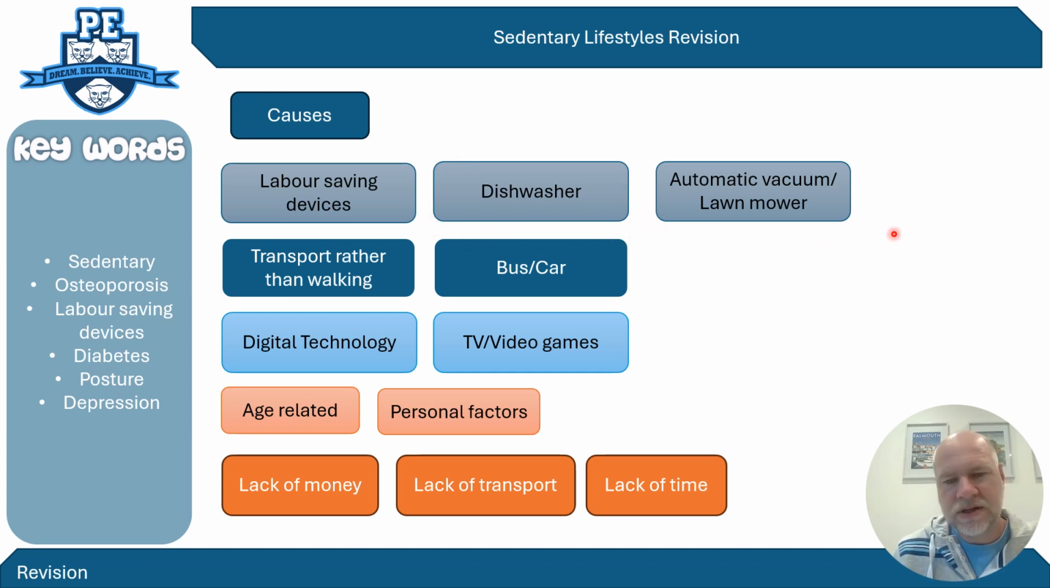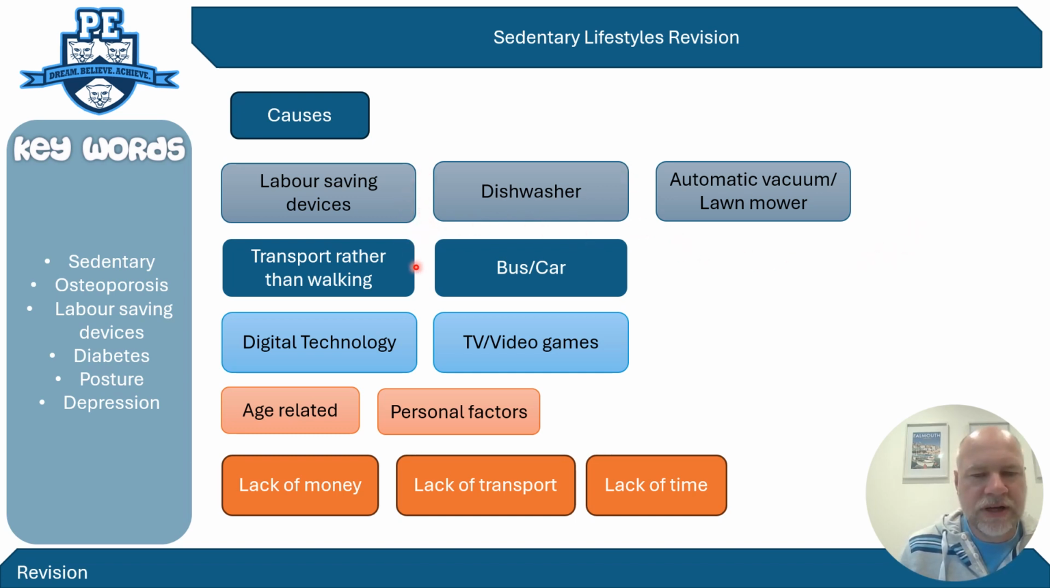Other things such as automatic lawnmowers and automatic vacuum cleaners are the next steps up with these concepts of labour-saving devices, and what they're doing is they're preventing you burning calories because it does it all for you. So that's one of the main causes of a sedentary lifestyle. So you've got your point here, and then you've got it backed up with a specific example. So just remember that word labour-saving devices and an example of at least one.